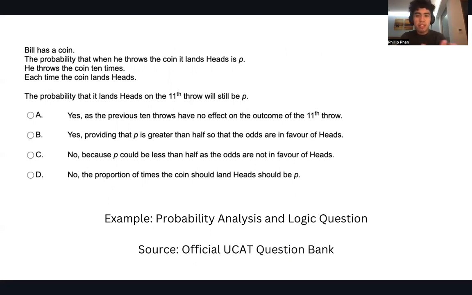So pretty much what you have right here is your probabilities, and then you're using logic and analysis to deduce the answer to the question. So you have a coin, and the probability it lands heads on the 11th row will still be P. They give you statements and you're trying to find which one provides a correct encapsulation of the situation. And of course, for that, you're using logical deductions in order to attempt to do that.